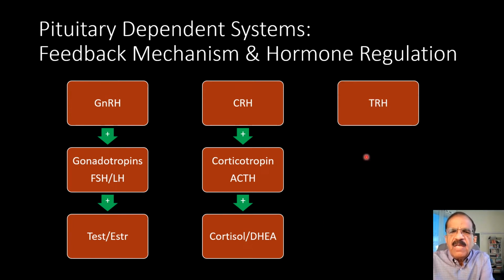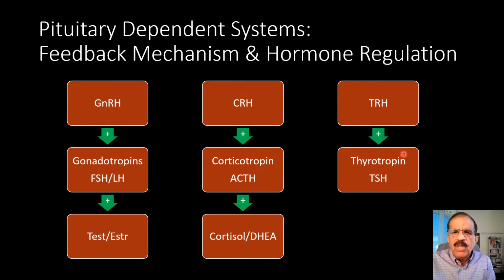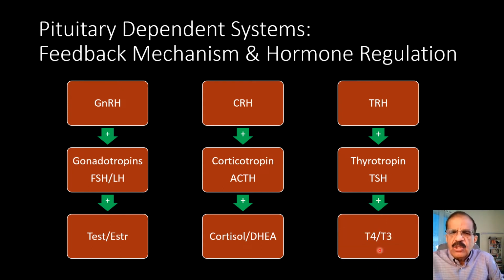The third example is thyrotropin releasing hormone produced by the hypothalamus. It would stimulate specific cells in the anterior pituitary to produce thyrotropin or TSH, thyroid stimulating hormone, and this will then stimulate cells in the thyroid gland. It will also increase synthesis, storage, and release of thyroxine in two forms.